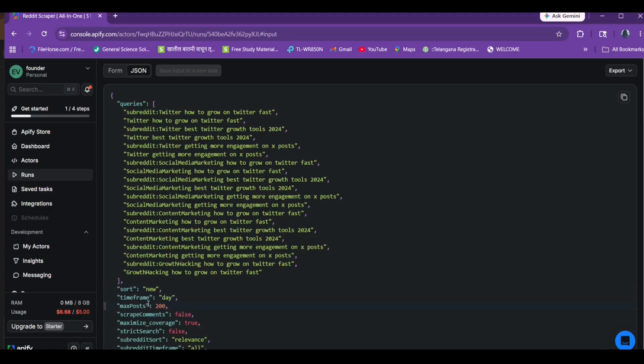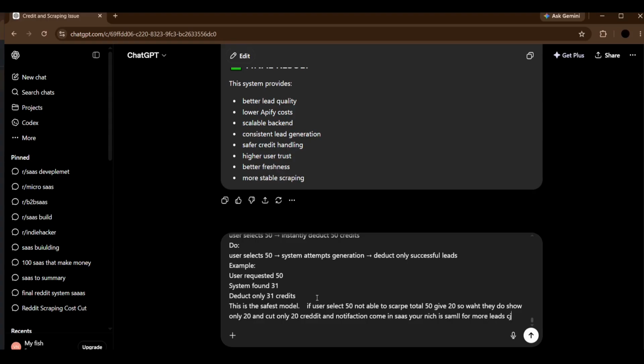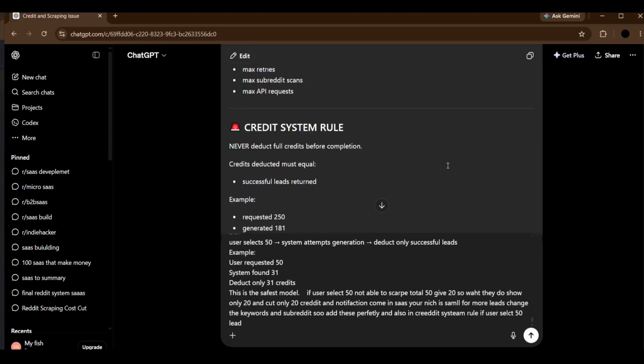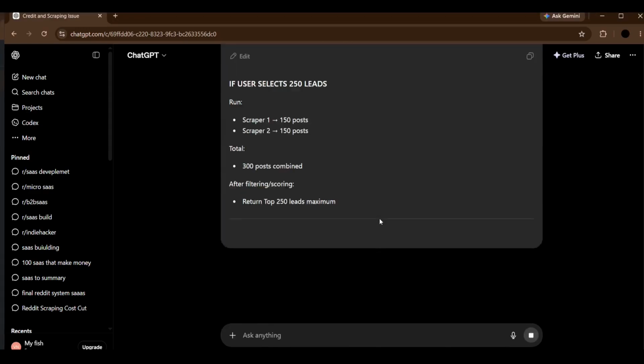After that, there was a little error in the JSON format, so I opened it and tried to fix it. We open Apify and analyze what the error was. It is day 19, and we give the form to ChatGPT along with the lead structure. We are doing the prompt, and it generated the complete prompt to paste into the vibe coding.